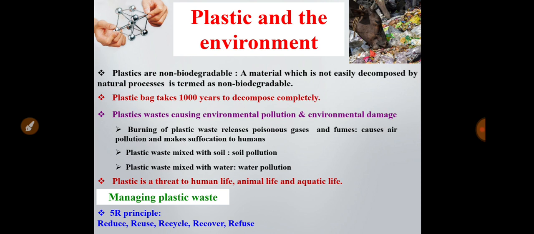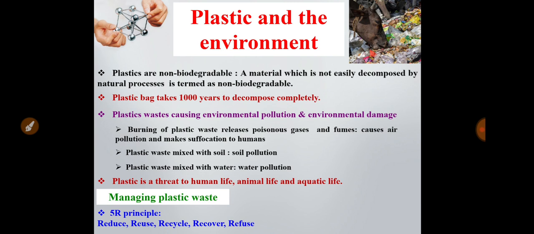So how can it be solved or how can it be overcome? Now there is a 5R principle for managing plastic waste. What are these 5R principles? First one is reduce. We have to reduce the use of plastic material first. Second one, reuse. We have to reuse again and again. We have to use it by washing or by another process. Third one is recycle. When we put the plastic materials in the garbage, we have to collect it, process it and recycle it into a new material and use it again.